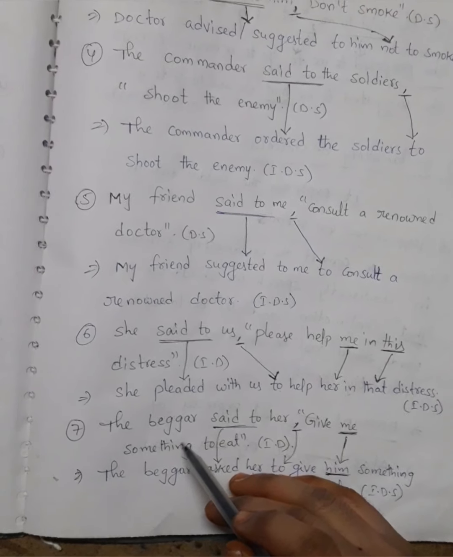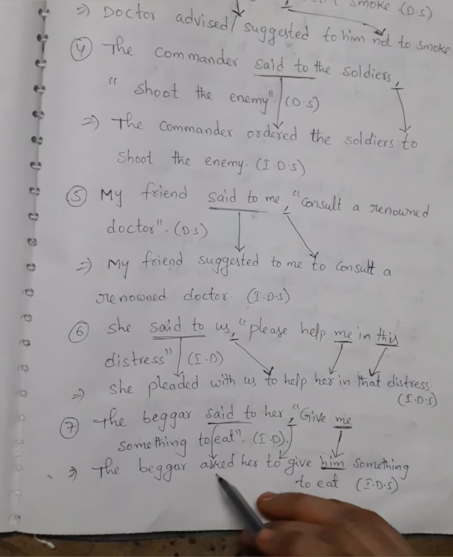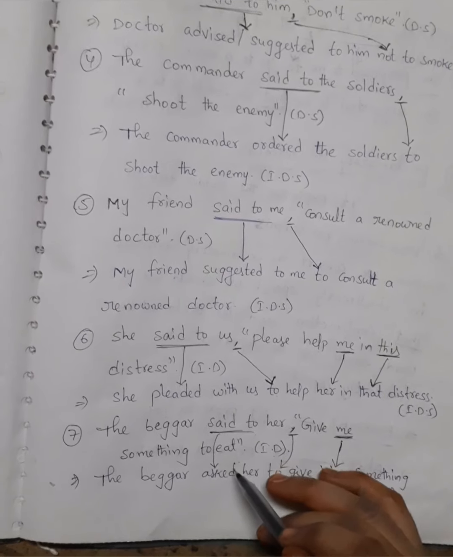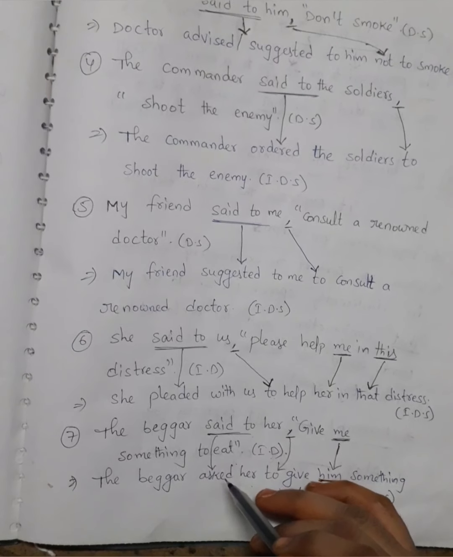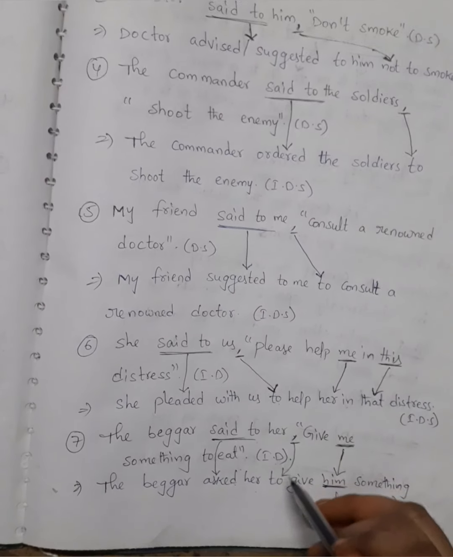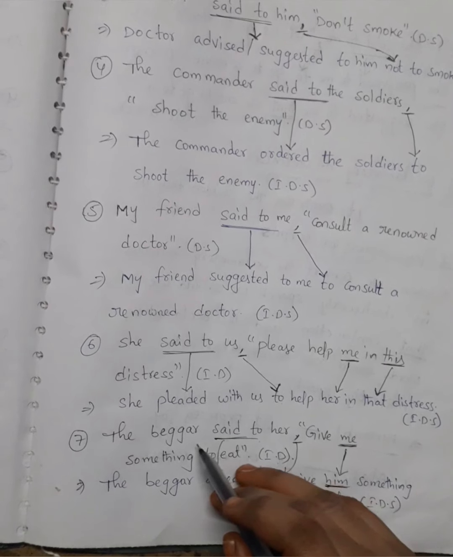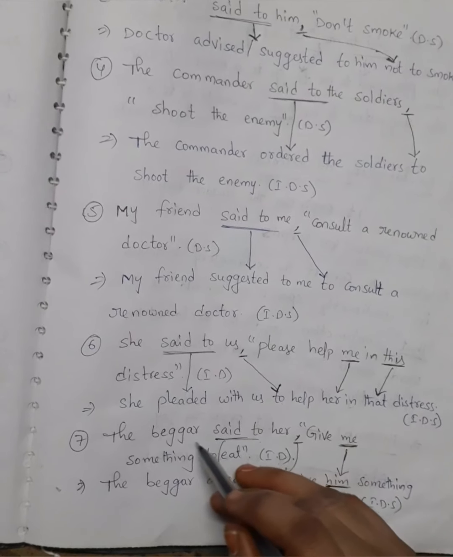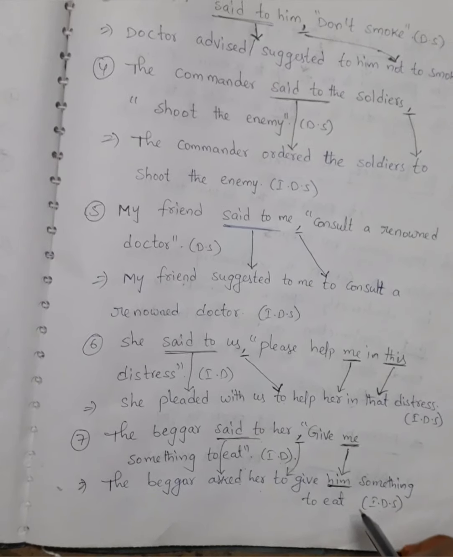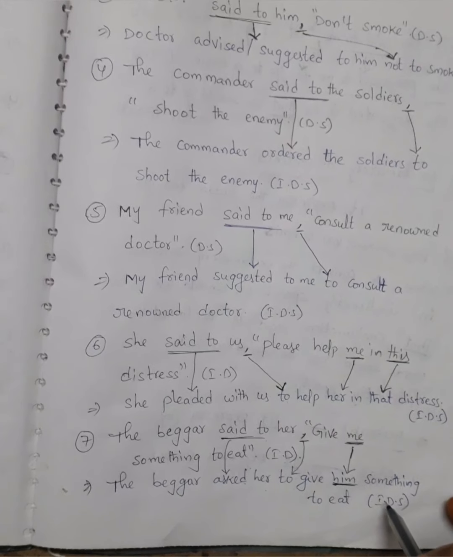Next example. The beggar said to her, "Give me something to eat." It's direct speech. The beggar asked her to give him something to eat. It's indirect speech. Here, said to becomes asked, and the comma becomes to. In "give me," me means him. The beggar said to her. The beggar means he, so use him. Something to eat. The beggar asked her to give him something to eat. It's indirect speech.